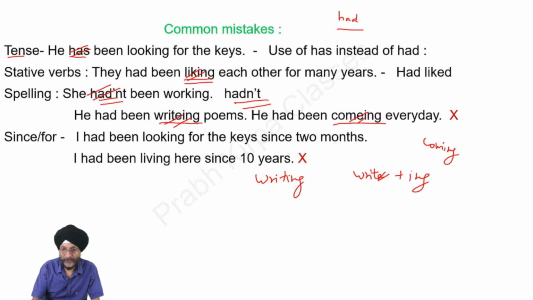I had been looking for the keys since 2 months. Here, duration of time is given, and when the exact time is not given, we use for. Next, I had been living here since 10 years. It is wrong because exact timing is not given. We will use here for. If 2015 or an exact time had been given, we would have used I had been living here since 2015.